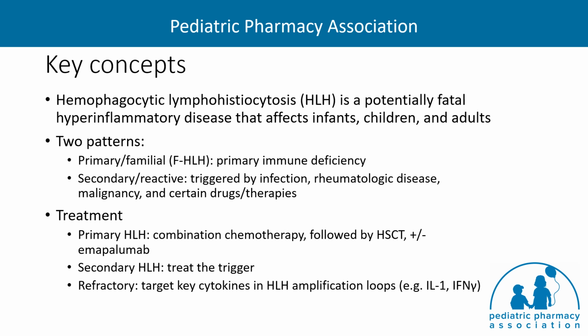Hemophagocytic lymphohistiocytosis, or HLH, is a potentially fatal hyperinflammatory disease that affects infants, children, and adults. HLH is usually described in 2 patterns. Primary or familial HLH is a primary immune deficiency. Secondary or reactive HLH is triggered by infection, rheumatologic disease, malignancy, or certain drugs or therapies. Primary HLH treatment focuses on combination chemotherapy as evidenced by the HLH-94 protocol, followed by stem cell transplant with or without the addition of emapalumab. Secondary HLH focuses on treating the trigger, and refractory HLH should focus on targeting key cytokines in HLH amplification loops.